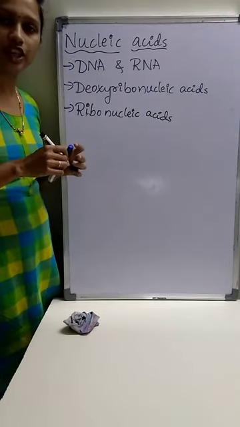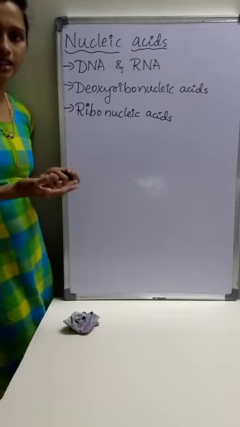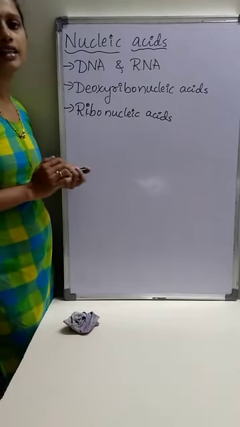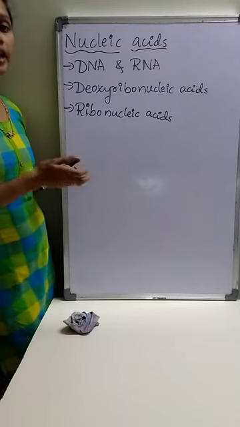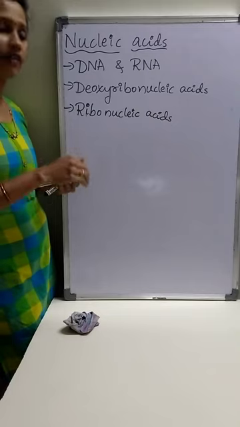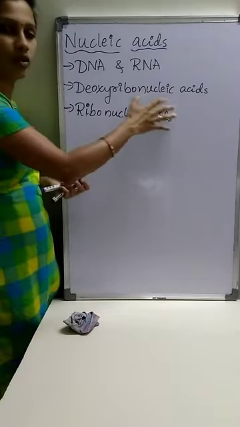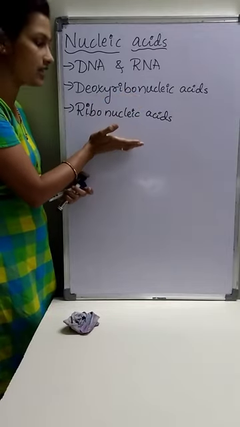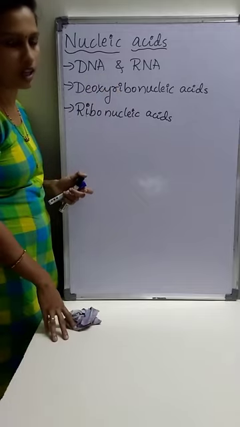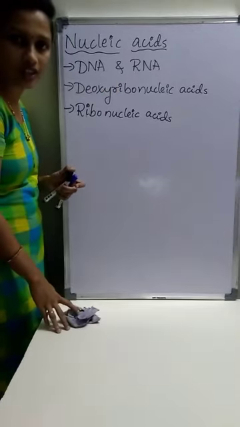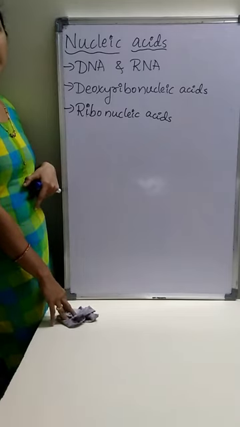DNA is the genetic material in human beings, plants, and other animals, whereas RNA is the genetic material in most viruses, though some viruses have DNA as genetic material.